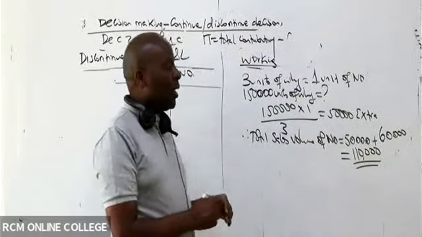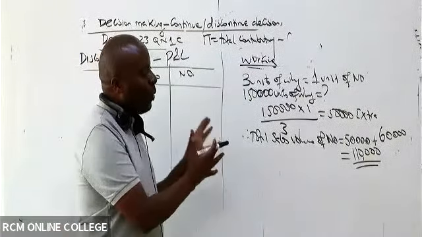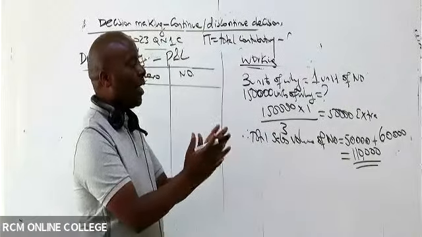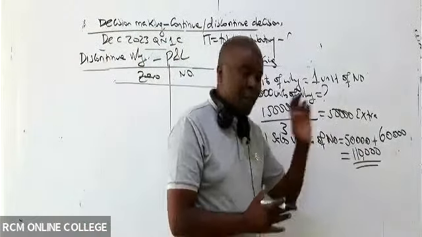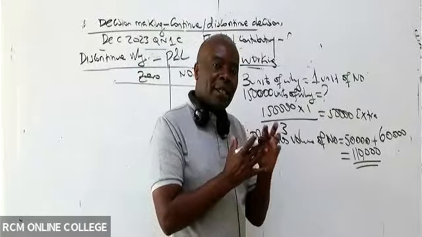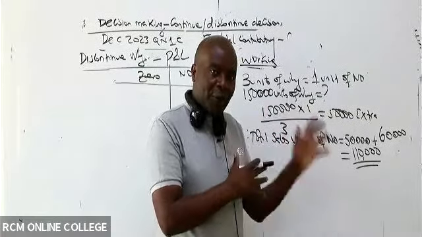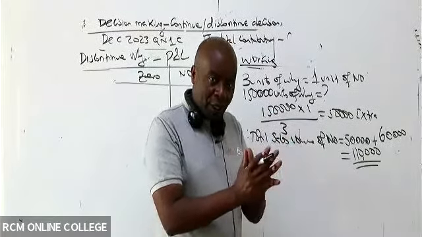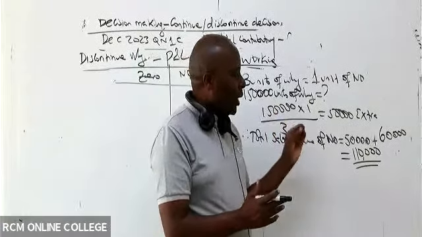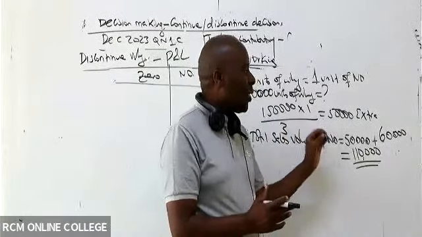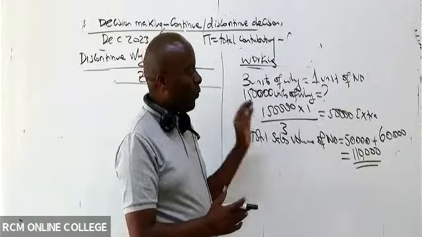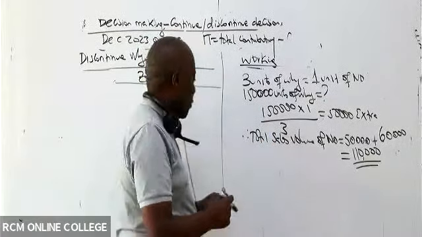Because initially, before we thought of moving our resources to no fly, we were producing 60,000. But now we are getting some new resources from another department that we are closing, which will enable us to produce an extra 50,000 units of no fly, so 110,000.